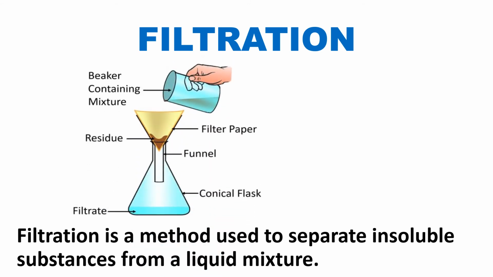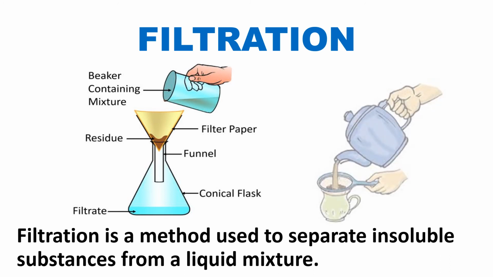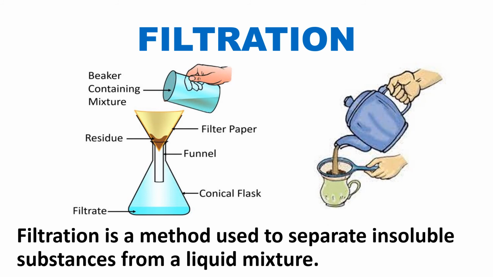In this method, we can separate a mixture of water and sand by passing the mixture through a filter paper. The filter paper collects the sand as residue and the pure water is collected below. Just like that, we can also separate tea leaves from tea by using a strainer at home.